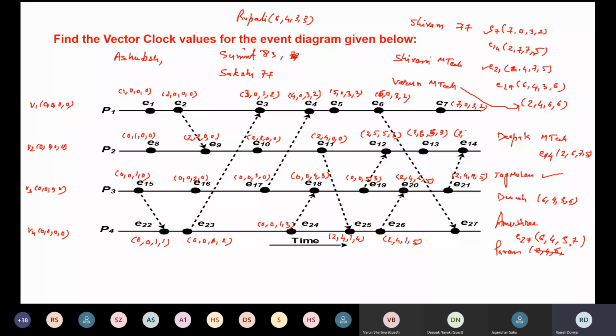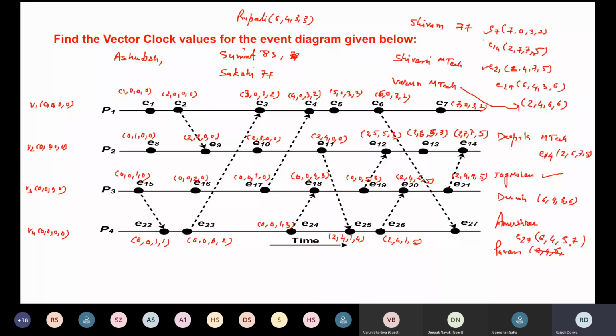Then the maximum of 5 and 7 is going to be 7, right? Then the maximum of 3, 5 is 5. So it is going to be 2, 7, 7, 5 for E14. So this one is also the right one.